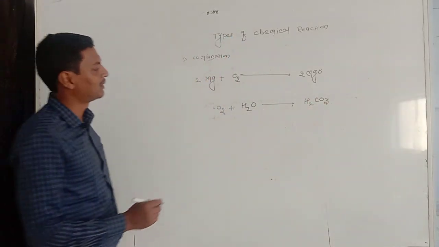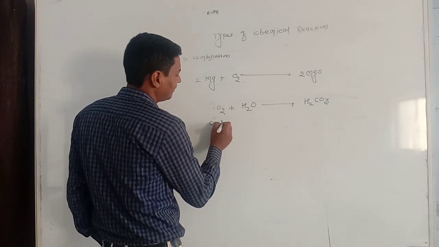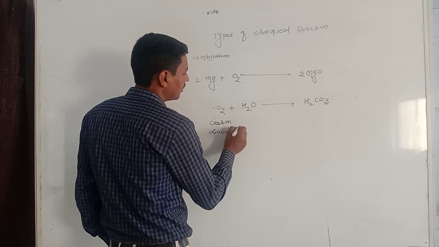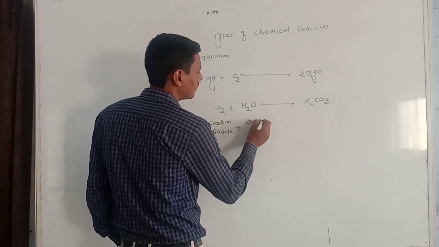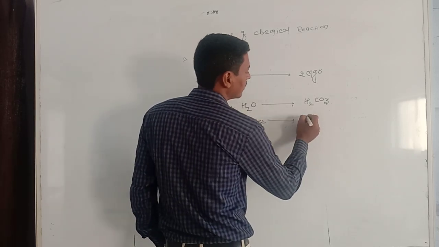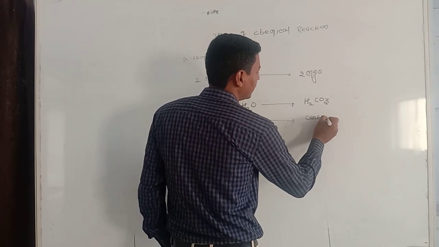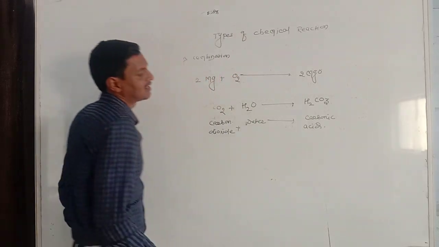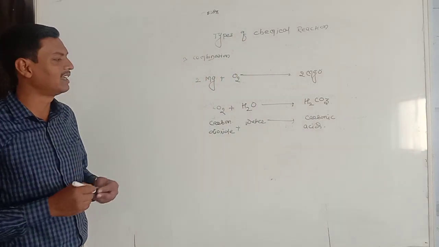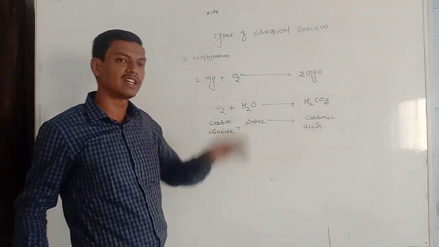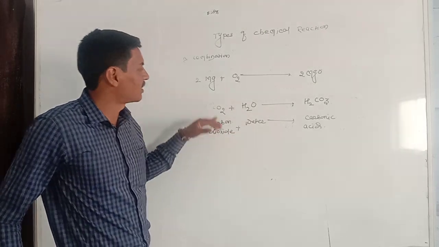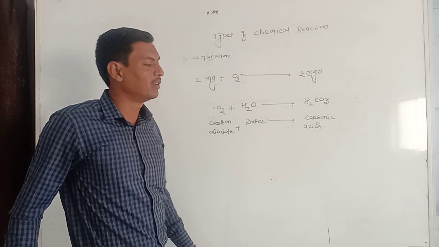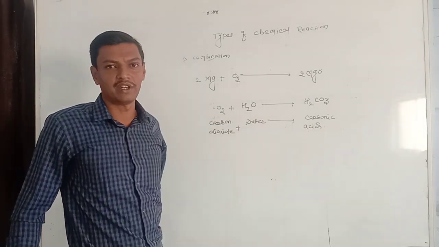Here we can write it as carbon dioxide plus water will produce carbonic acid. This is also an example of a combination reaction. Here also we can observe the number of reactants is 2, but they are combining to form only one product, that is carbonic acid.